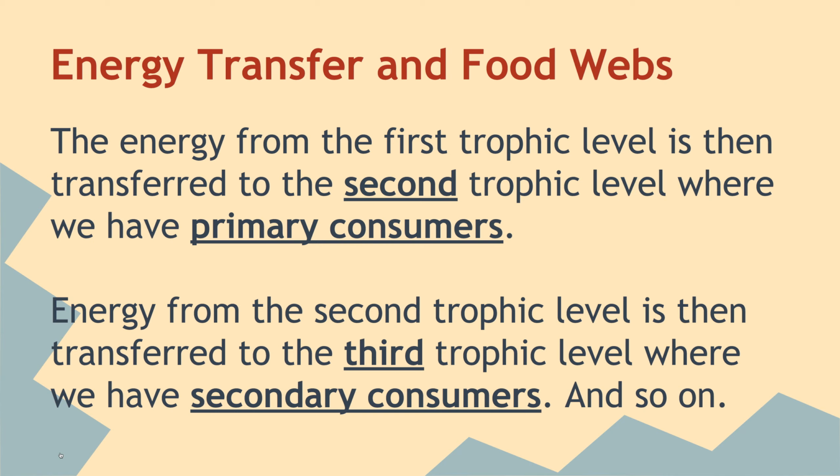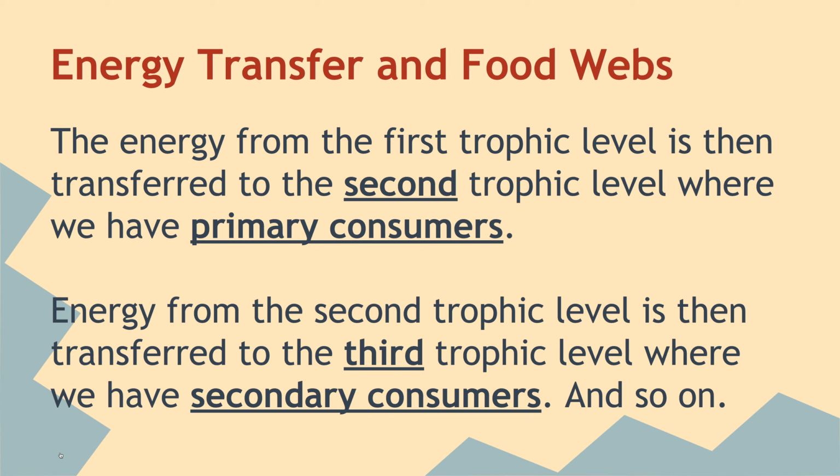Primary consumers in the second trophic level are the things that eat the plants or the autotrophs. So any plant-eating animal would be considered a primary consumer. The secondary consumers in the third trophic level would be something that eats the primary consumers.